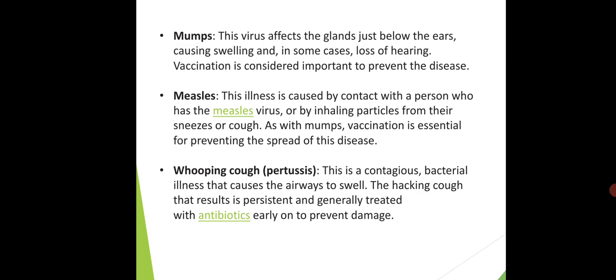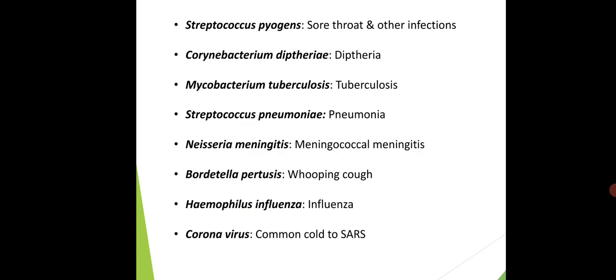And the last one was whooping cough, in which the person suffers from a continuous cough, and it is treated by common antibiotics. Next airborne infections are diphtheria, tuberculosis, pneumonia, flu, etc.